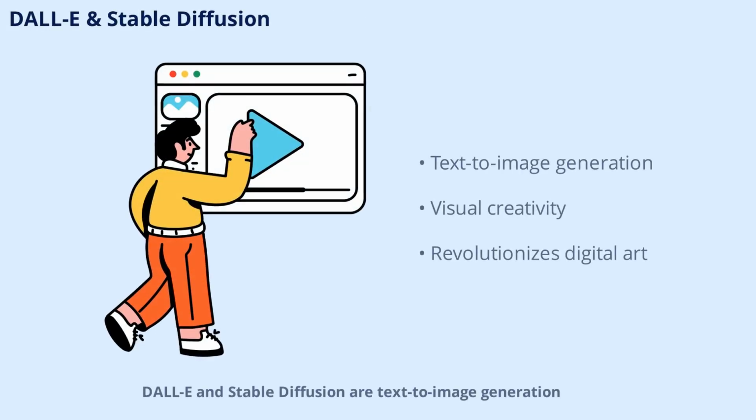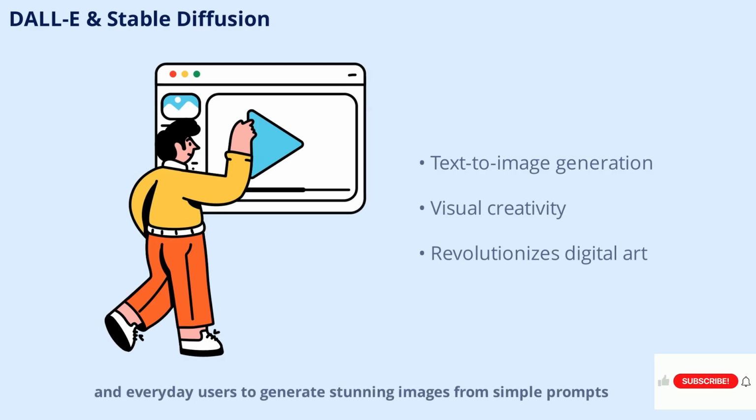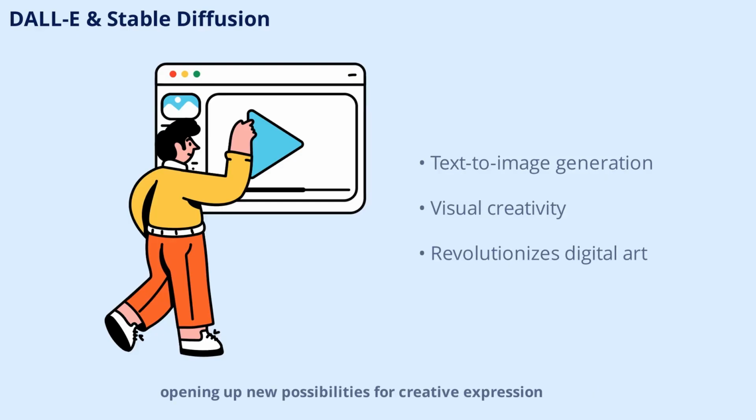DALL-E and Stable Diffusion are text-to-image generation models that have revolutionized digital art and design. These models understand textual descriptions and create corresponding images, combining language understanding with visual creativity. By bridging the gap between text and visuals, they enable artists, designers, and everyday users to generate stunning images from simple prompts, opening up new possibilities for creative expression.